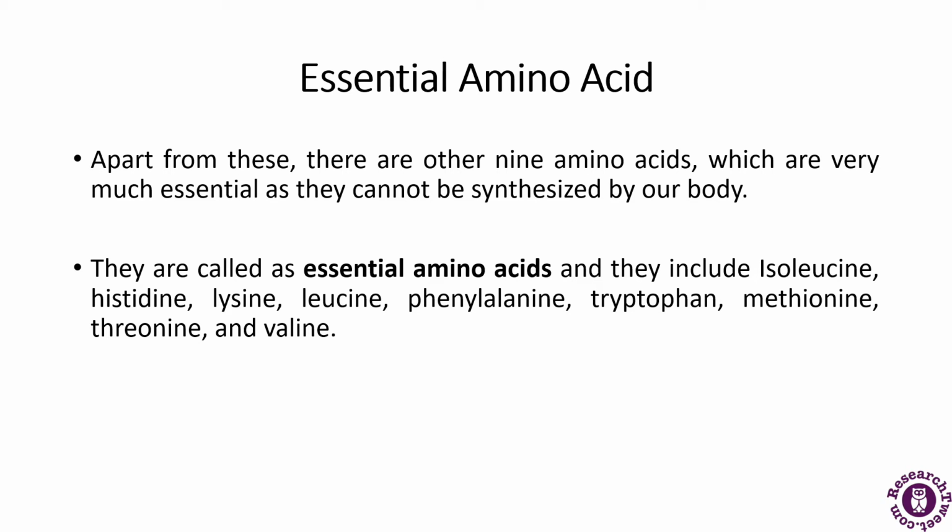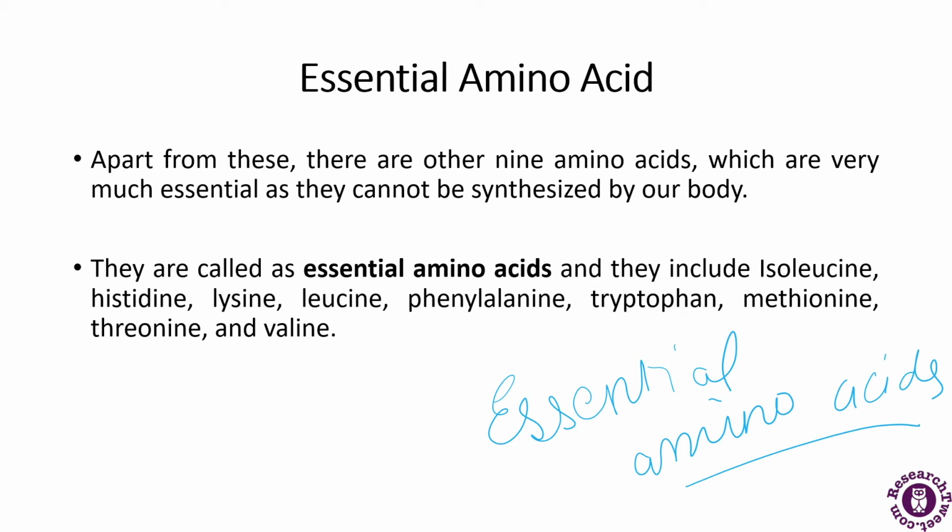That is called the essential amino acids. Examples include isoleucine, histidine, lysine, leucine, phenylalanine, tryptophan, methionine, threonine and valine.